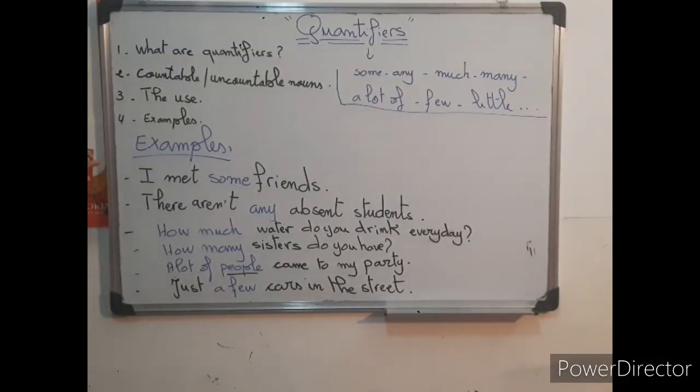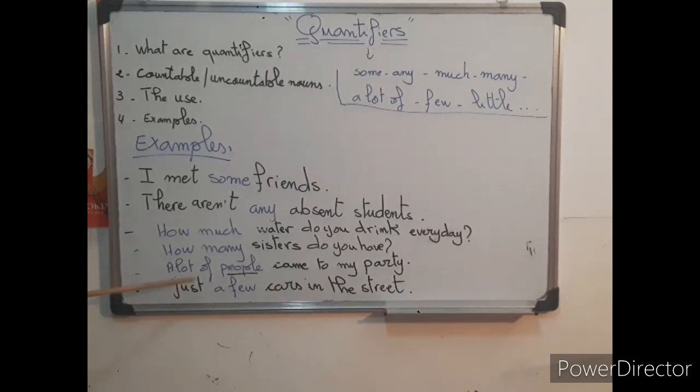For example, I have met some friends, okay? Some, so with affirmative sentence and with a plural nouns, okay? There aren't any absent students. There aren't with any negative sentence with countable nouns, okay? For example, how much water? Water uncountable, so we use much, and it's a question, how much water do you drink every day? Again, another example, how many sisters do you have? Sisters countable, so how many, we can use it with a question too. So how many sisters do you have?